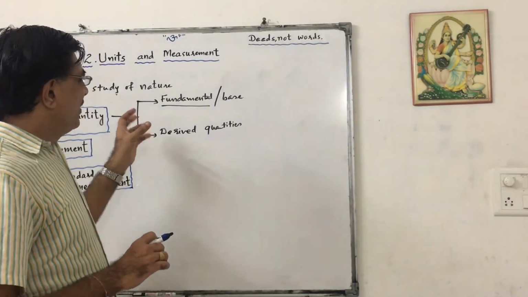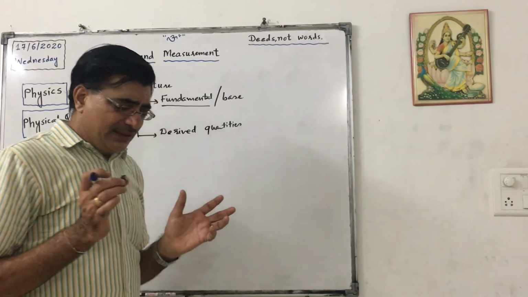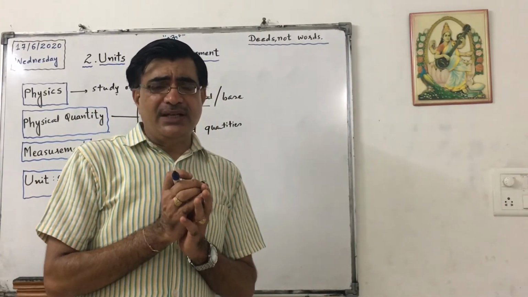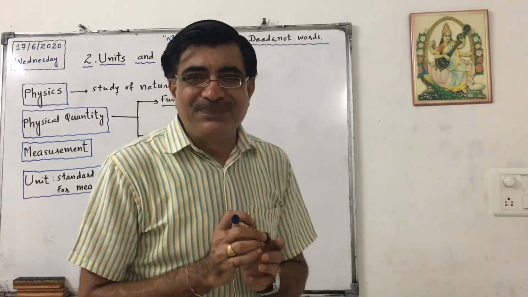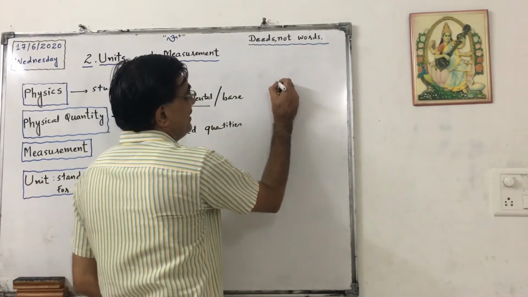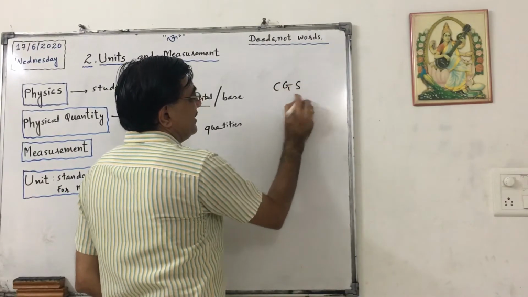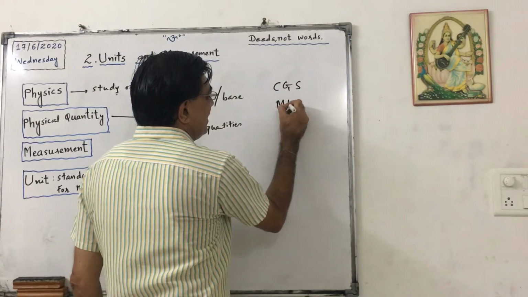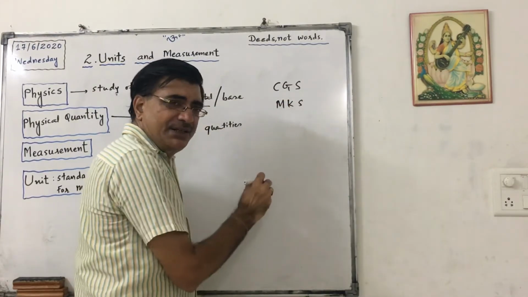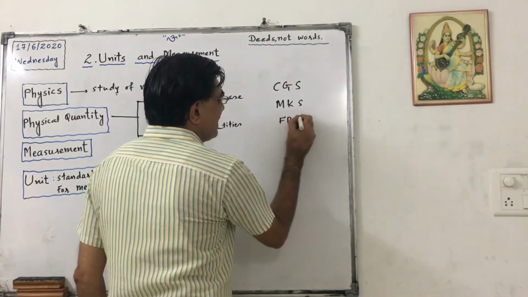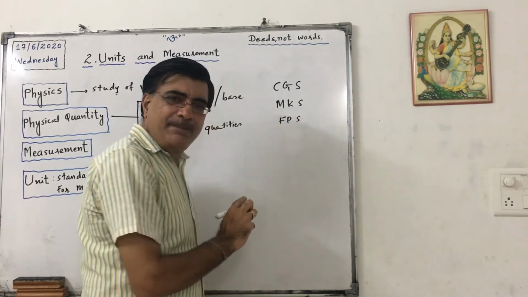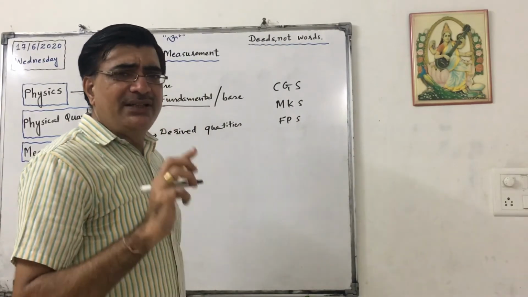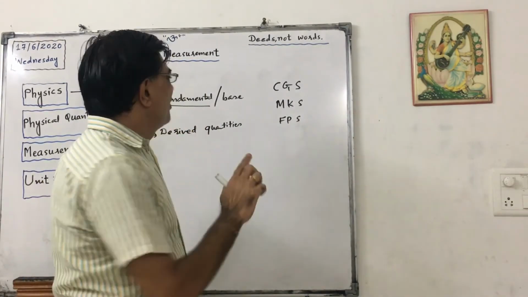Now we know that a collection of units is called a unit system. There were some unit systems like CGS, that is centimeter gram second, then MKS, that is meter kilogram second, then FPS, that is foot pound second. In these systems they thought that only three quantities are fundamental.